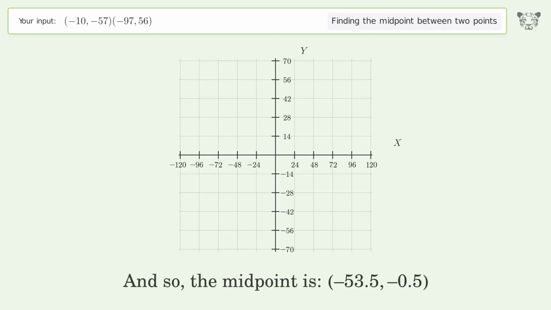And so, the midpoint is negative 53.5, negative 0.5.